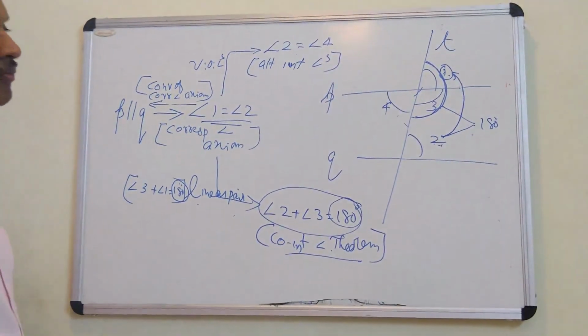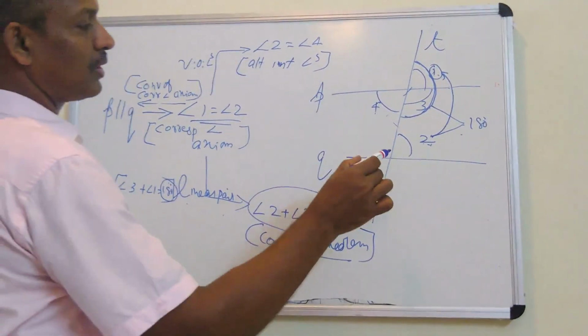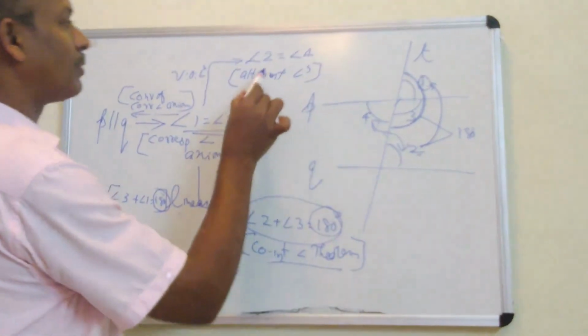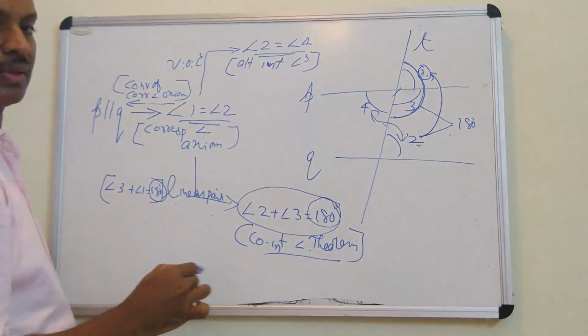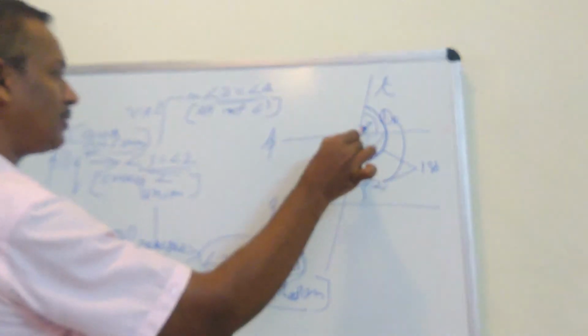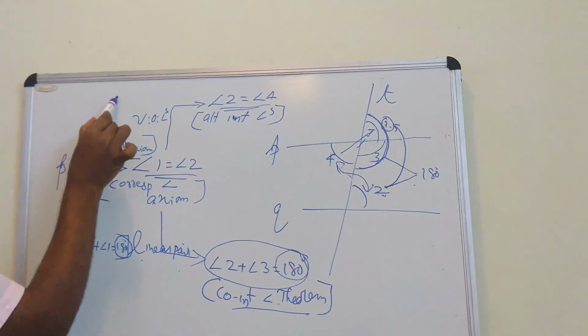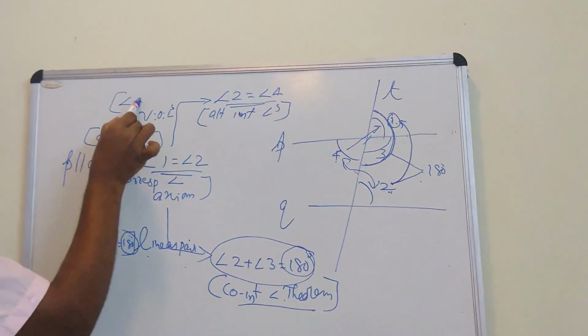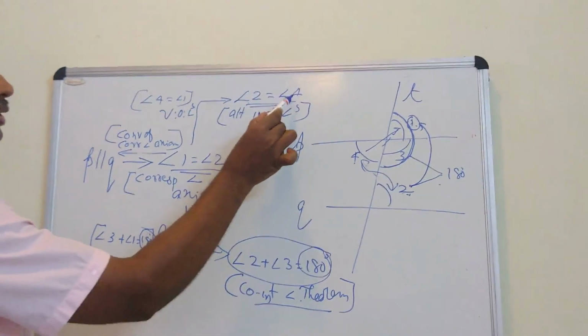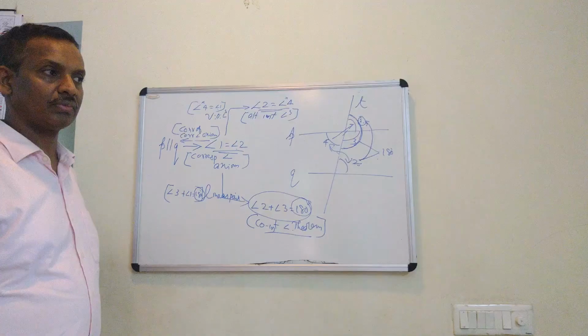The same way, if it is given alternates are equal, suppose this is given 2 is equal to 4, but 4 is also equal to 1, that is the vertically opposite angles. Angle 4 is equal to angle 1. So 2 is also equal to 4, 1 is also equal to 4.